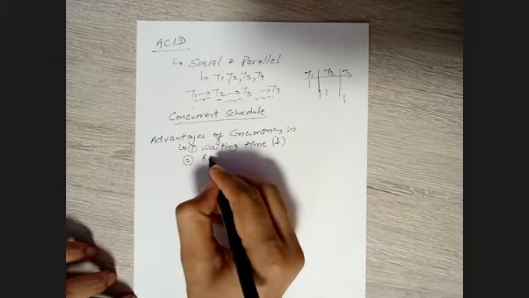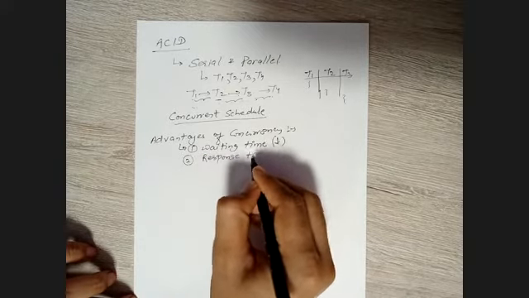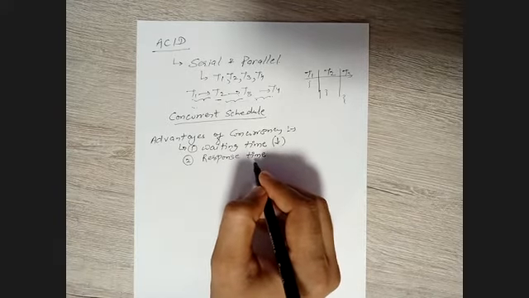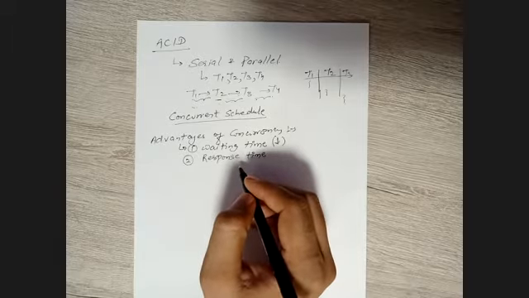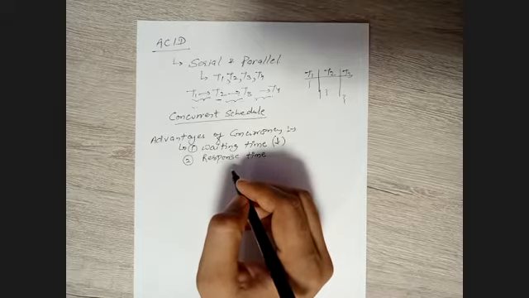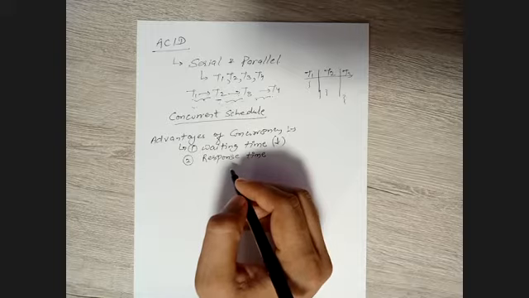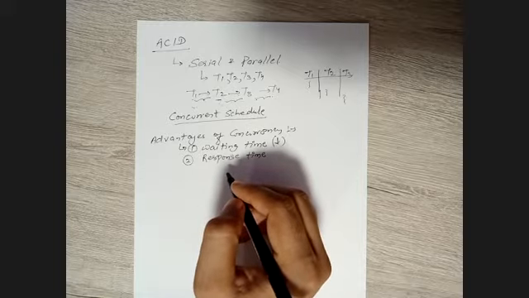The second is response time. What basically response time is: whenever a transaction changes its state from passive to active state, that is, whenever there is a transaction which is ready for execution, and the CPU starts executing this transaction, this time gap between when the transaction was ready and when it is allotted to the CPU for execution is your response time, the response given by the CPU for the execution.